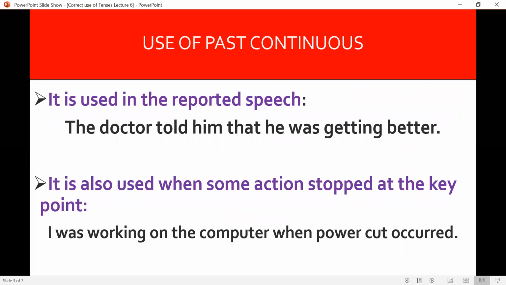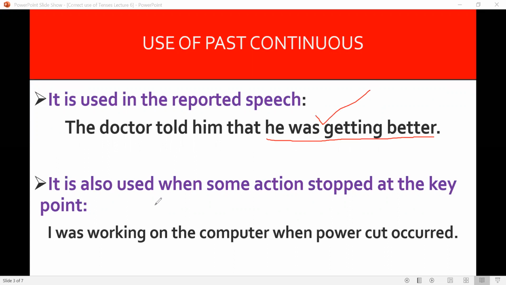Another use of past continuous is that it is used in reported speech. The doctor told him that he was getting better. We change tense in the reported speech. If there is present continuous in the reporting speech, it would be changed into past continuous. So past continuous is also used in reported speech of narration.